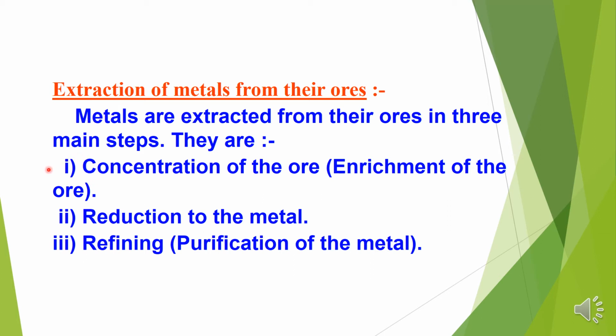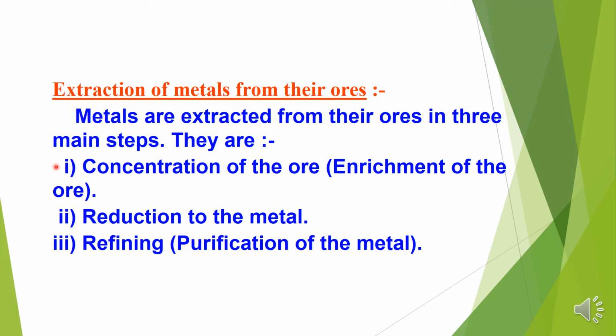Step number 1, concentration of ore. Concentration of ore means we are making the ore enriched. The ore is coming from the earth crust.